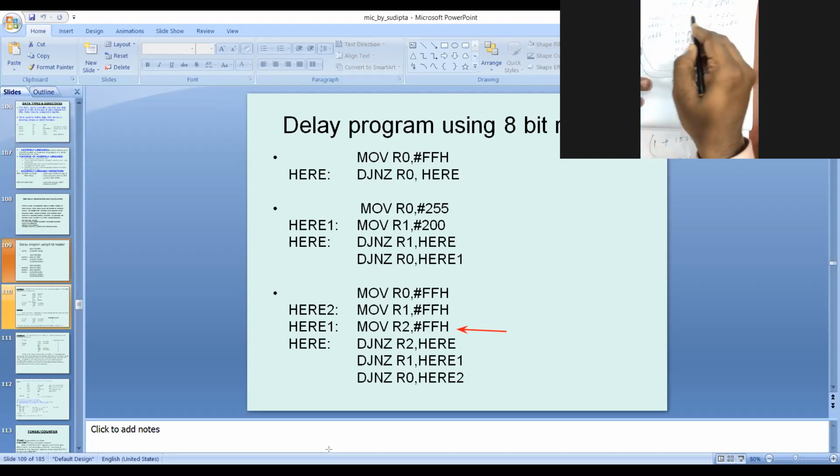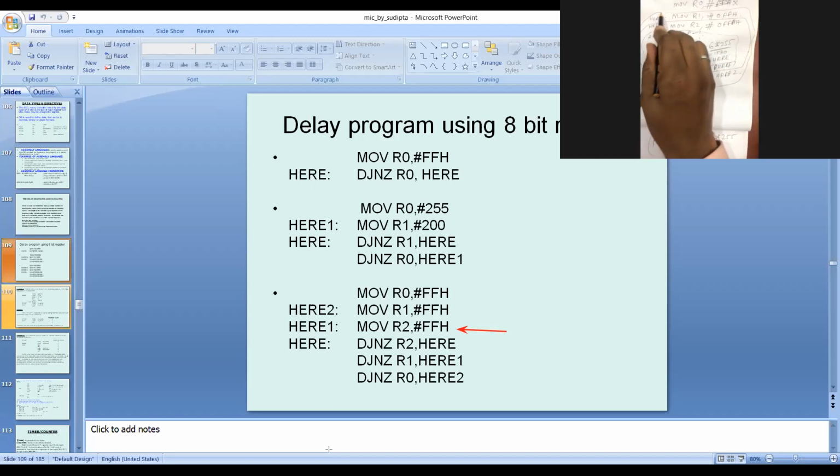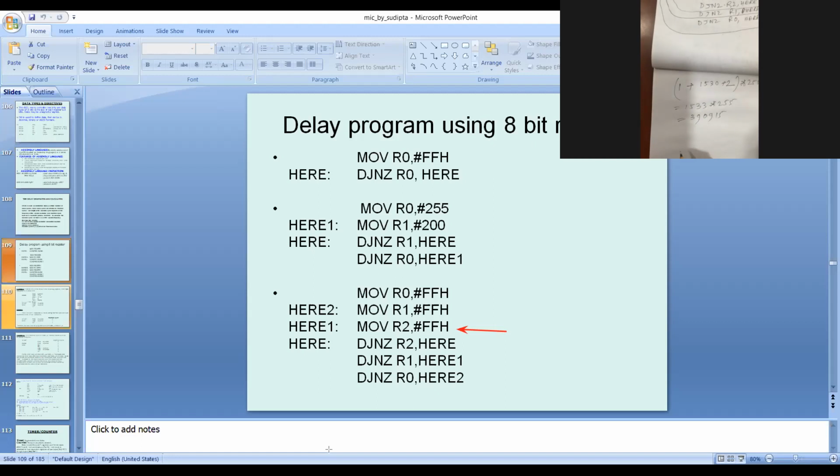Next, coming into the last loop. What is the capacity for one time? 390915 plus 1 plus 2. Into what is the total value of R0? That was taken as X. So it is nothing but 390918 X.